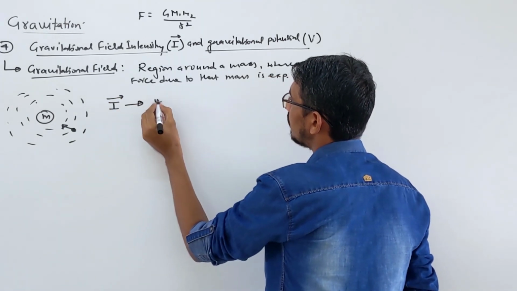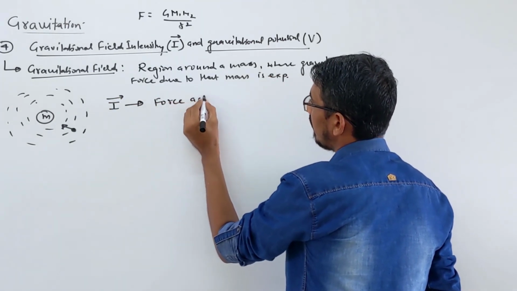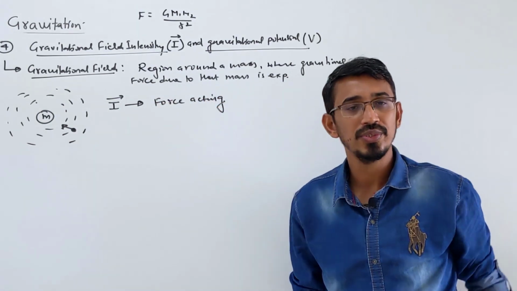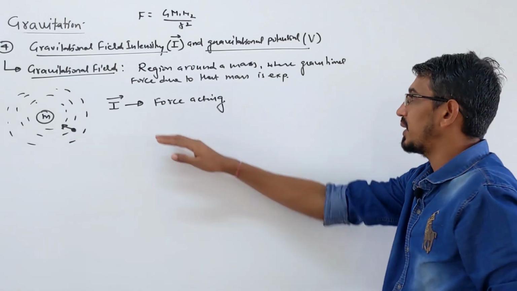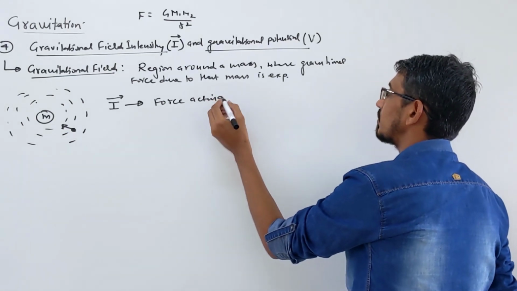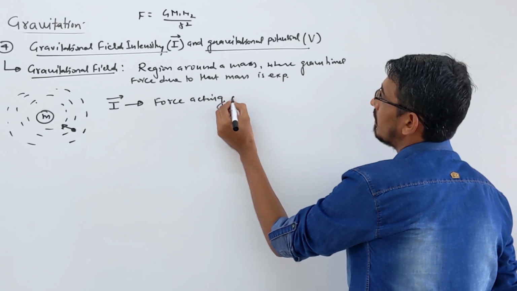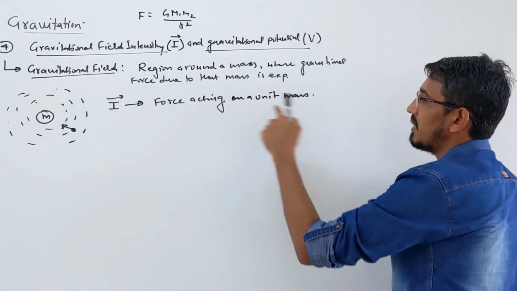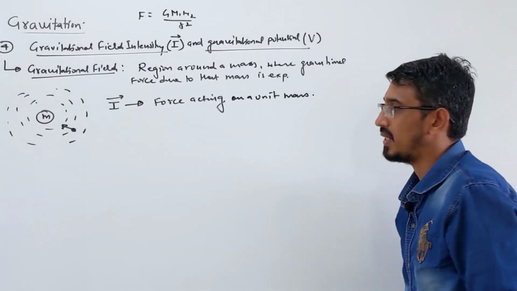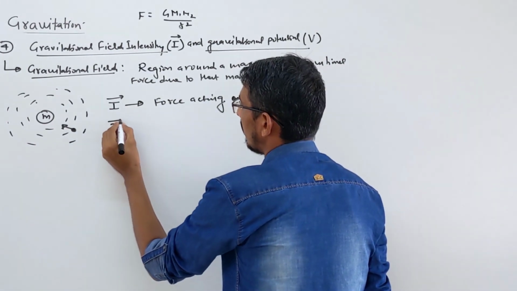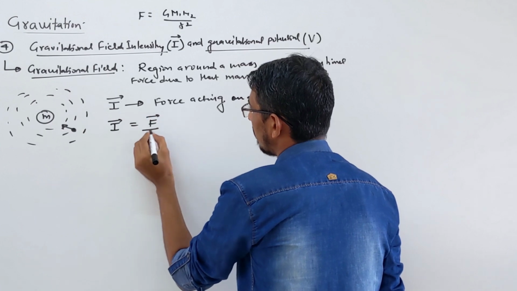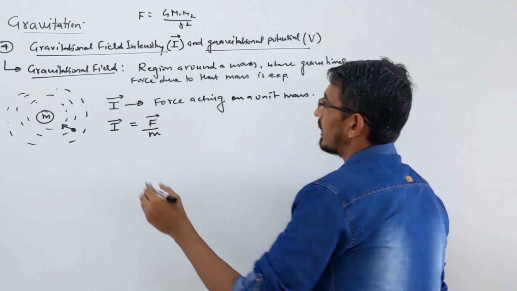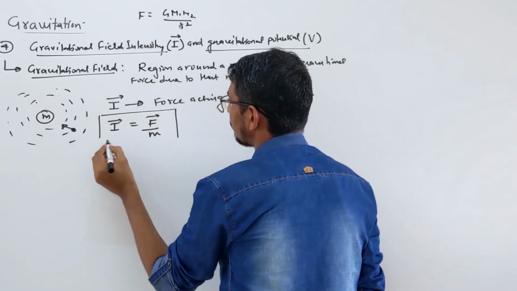In words we say it is the gravitational force acting on a unit mass. That is the simplest definition of gravitational field intensity. So I is nothing but how much force is acting on that particle divided by the mass of the particle. This is called your gravitational field intensity.